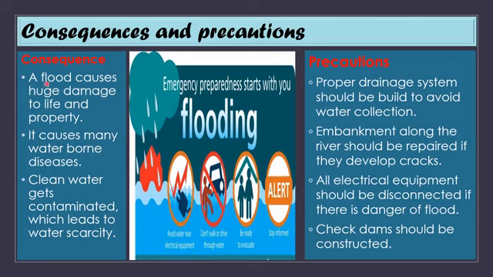Consequences and precautions. There are many consequences of the flood. Some of them are: a flood causes huge damage to life and property. It causes many waterborne diseases. Clean water gets contaminated, which leads to scarcity of water. But there are some precautions by which we can avoid the flood situation. So it can be called precautions or preparedness.